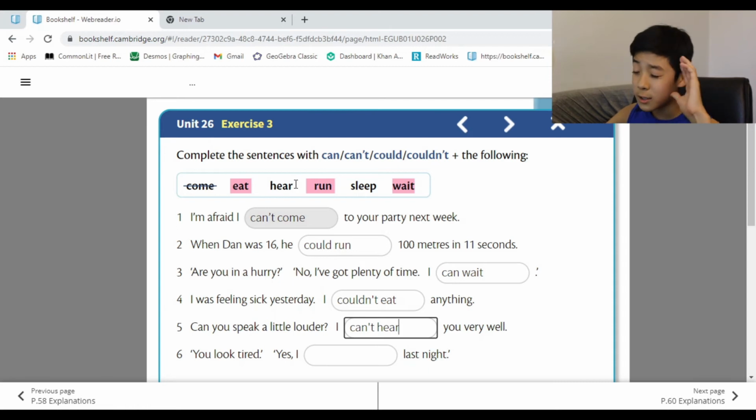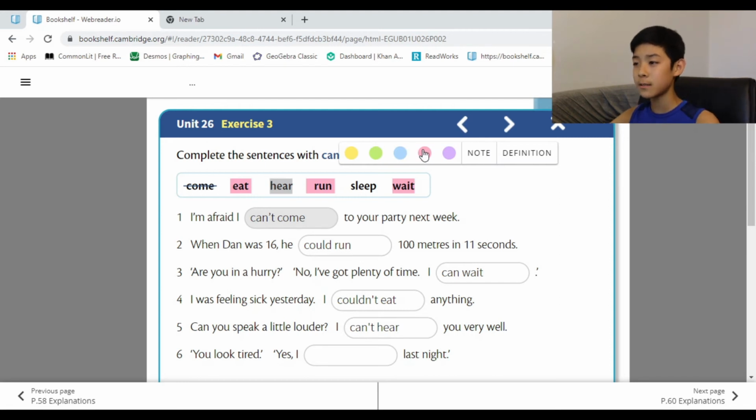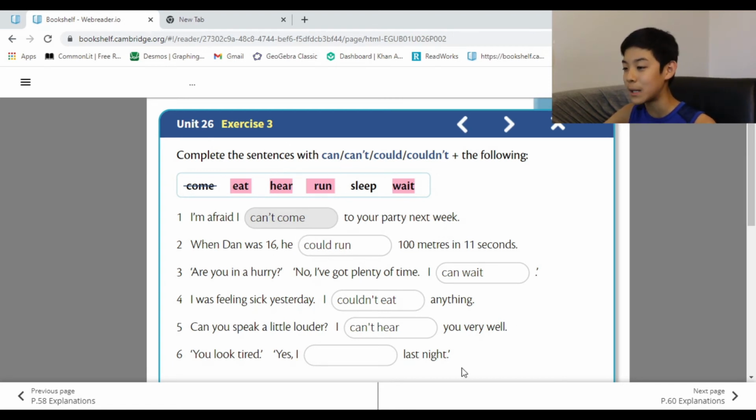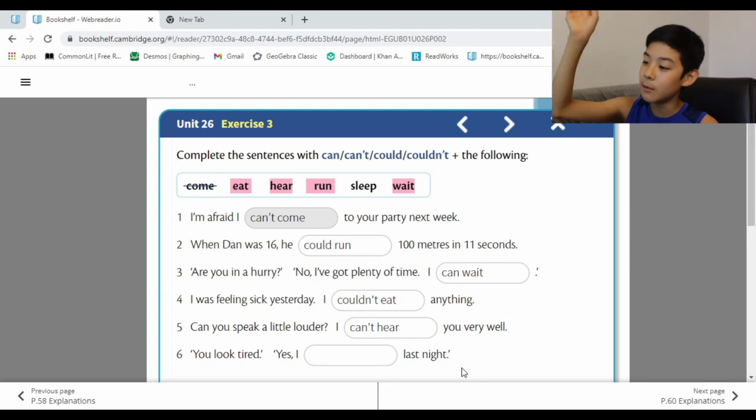You look tired. Oh, wait, I messed that up. You look tired. Yes, I sleepy last night. So basically, is it could or couldn't? Or can or can't? Well, obviously it's could or couldn't because it's last night, meaning it was yesterday.